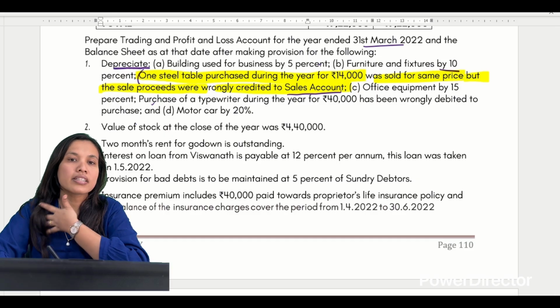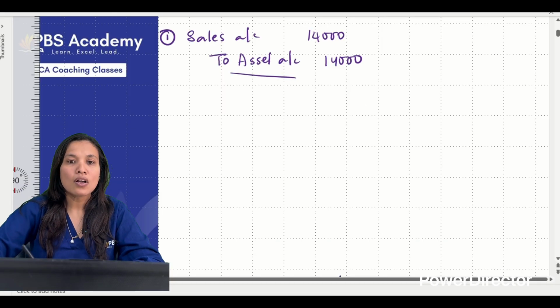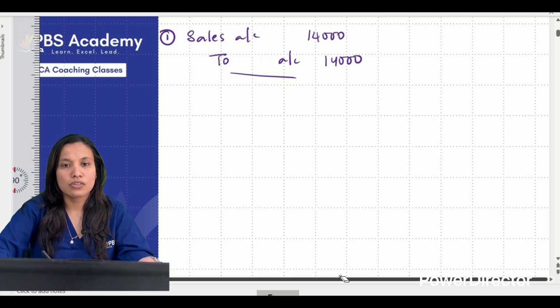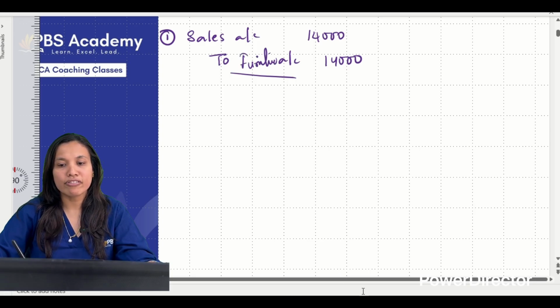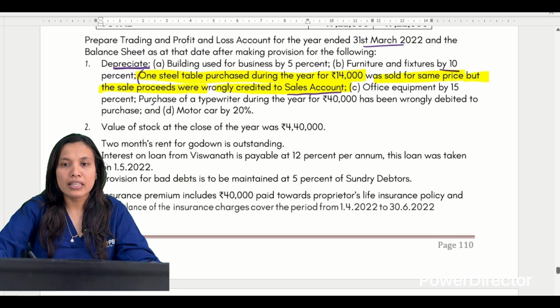Steel table, so it is coming under asset. What is the asset here? Furniture. So let me write furniture because it is coming under the heading of furniture. See, under point B this particular adjustment was given.